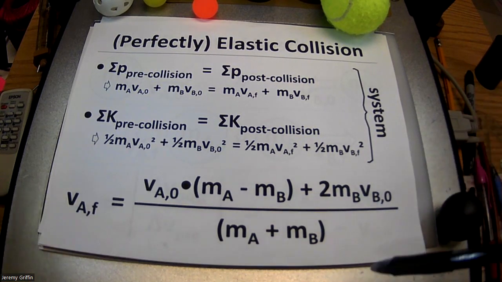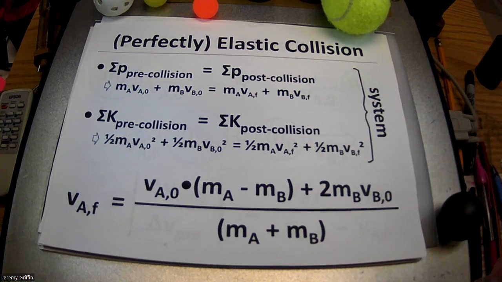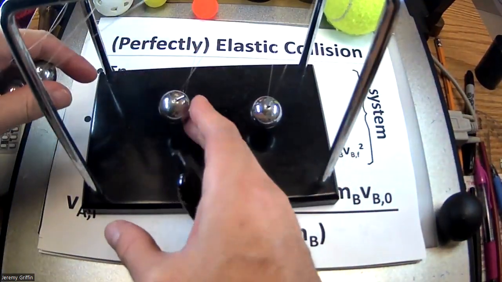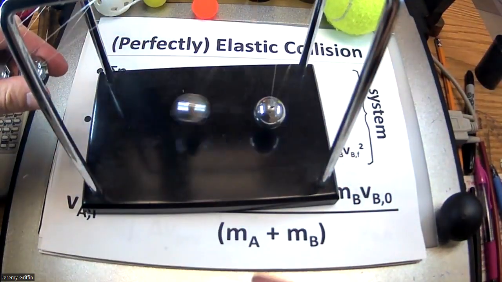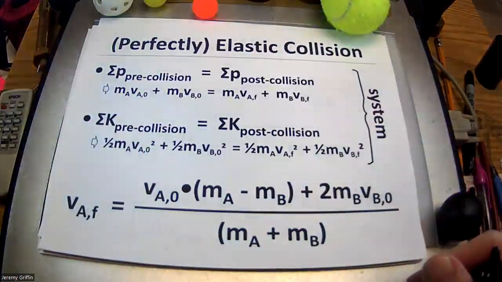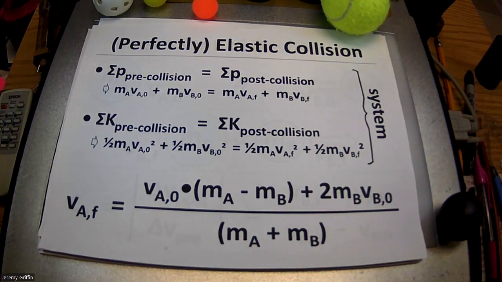AP almost never asks questions about elastic collisions. If they do, it's usually something real straightforward, like one object's at rest, one object of the same mass runs into it, in which case they just exchange velocities, something like that. It's usually about as far as AP goes asking that question.